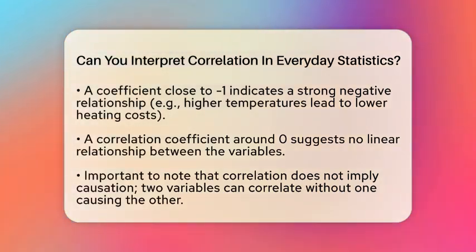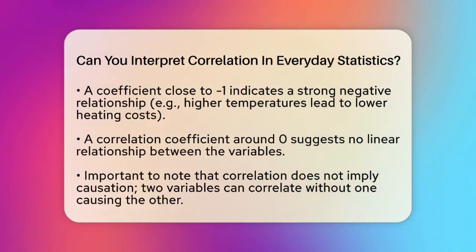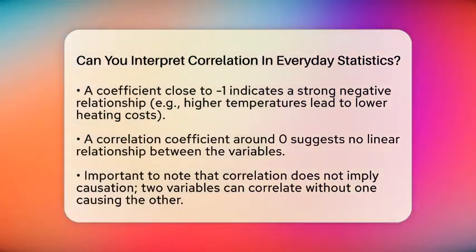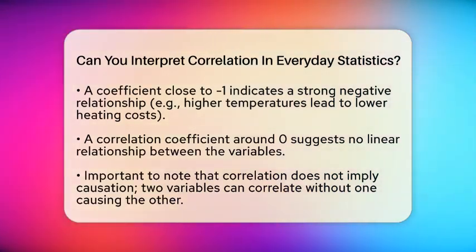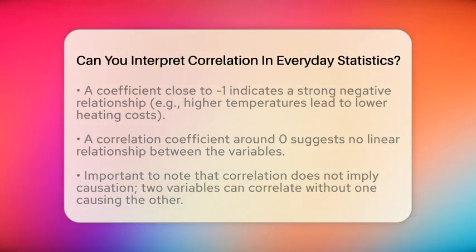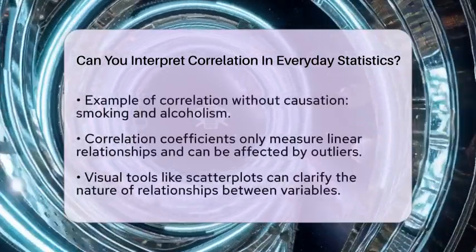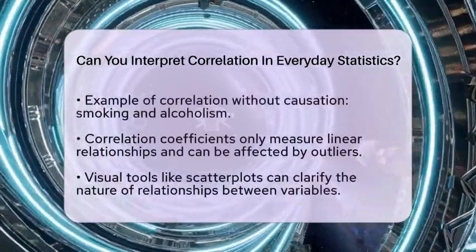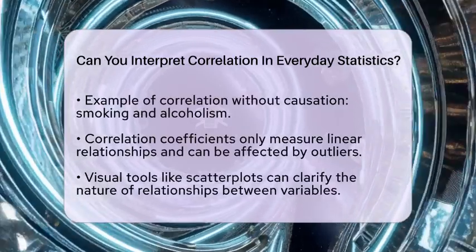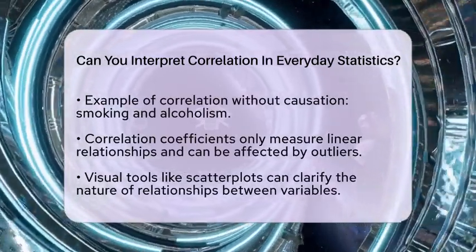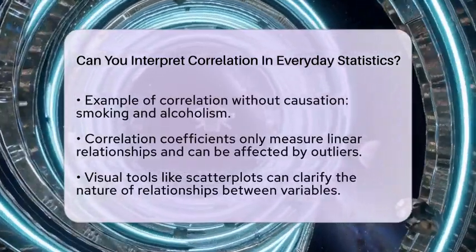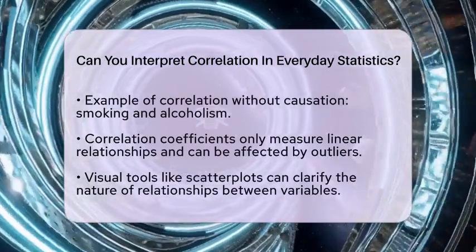While interpreting correlation can reveal patterns in data, it is essential to be cautious. Correlation does not imply causation. Just because two variables move together does not mean one causes the other. For instance, smoking and alcoholism may show a correlation, but one does not necessarily cause the other.